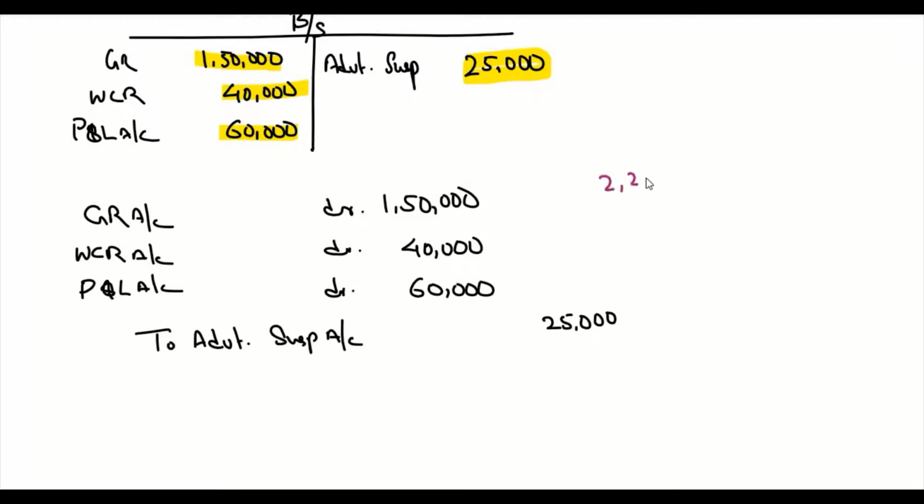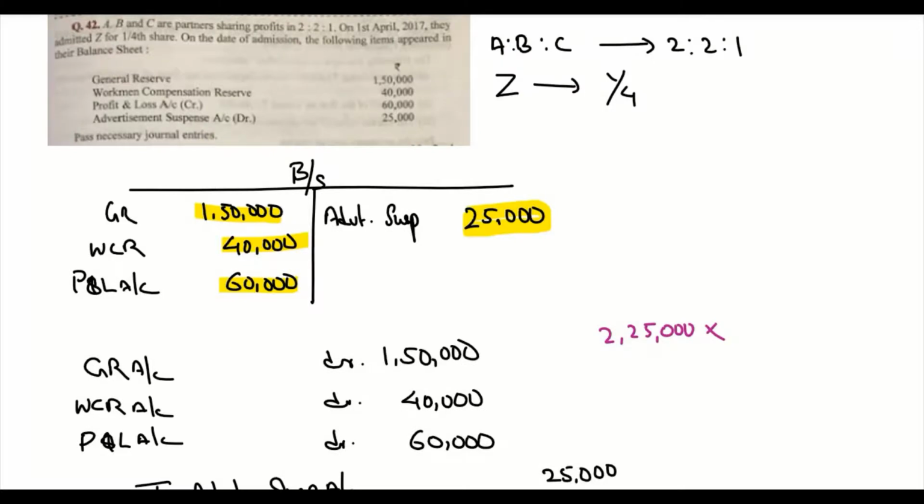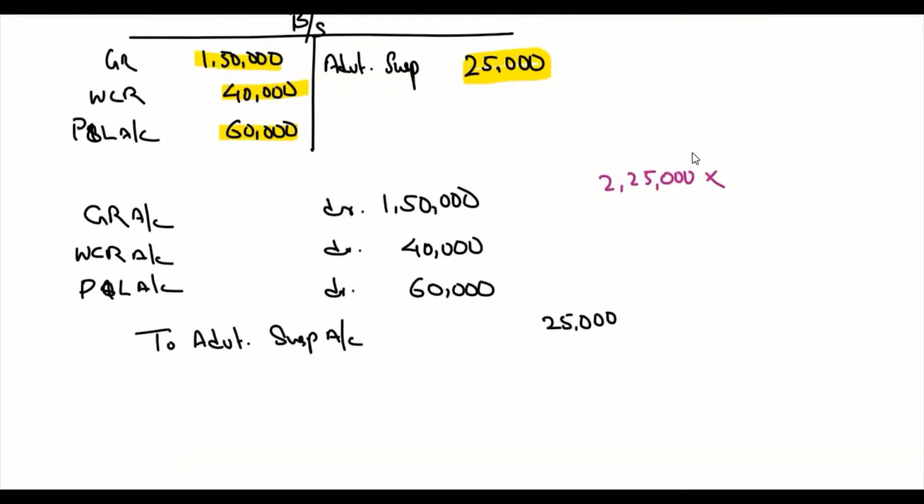Now 2,25,000, we have to divide it in the profit sharing ratio between the old partners, which is 2:2:1. So it's going to be 2/5, and again it's the same thing, and then 2,25,000 into 1/5.